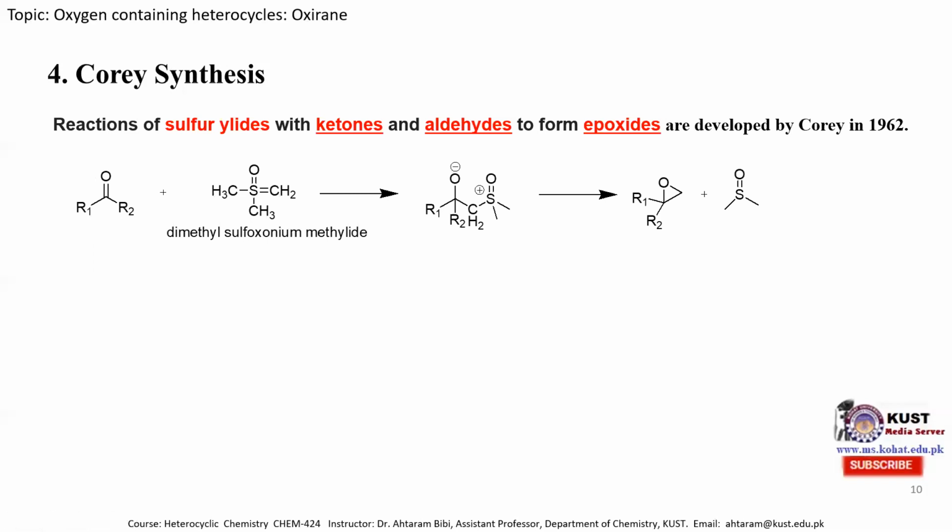So this carbanion can easily attack this carbon atom to produce this species. As you can see over here, this species is produced. In the second step, this oxygen atom attacks this carbon atom, releasing dimethyl sulfoxide and producing the epoxide molecule. The fifth method is the decomposition of ethylene carbonate.